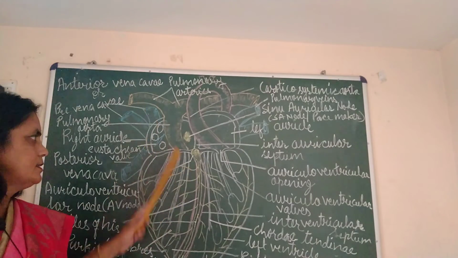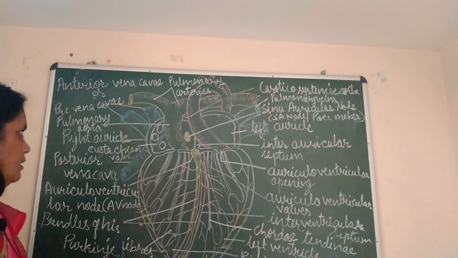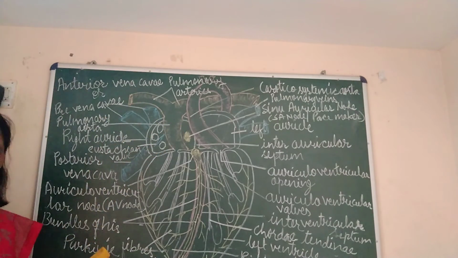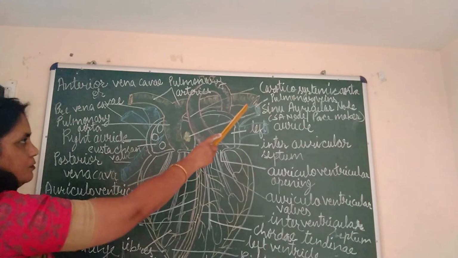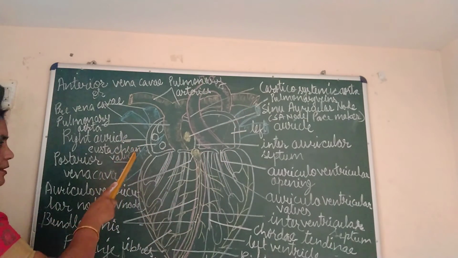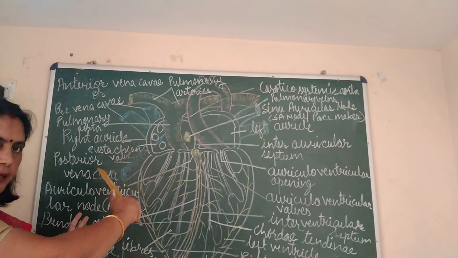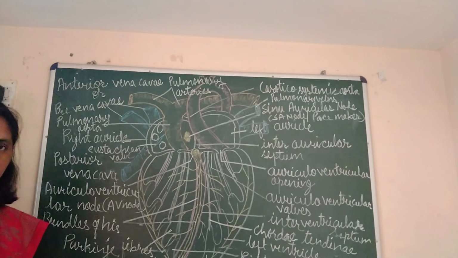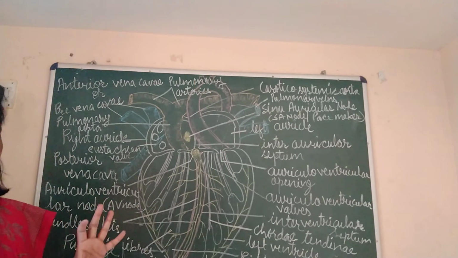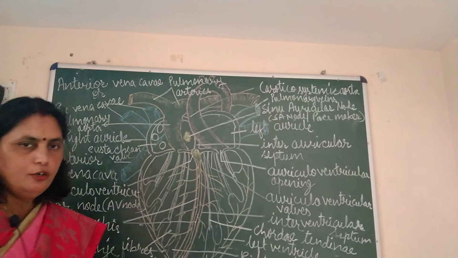Okay, done. Now let us see the mechanism. How does this heart work? The 3 vena cava pour impure blood collected from various parts into the right auricle, and the 2 pulmonary veins pour pure blood brought from the lungs into the left auricle.